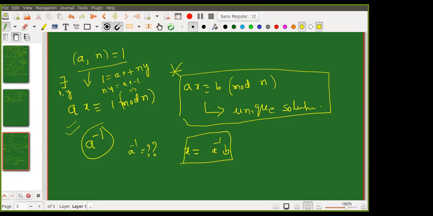That means that n divides ax minus 1, so ax minus 1 is congruent to 0. So what is the inverse now in this entire scenario? That x which we got from this Bezout's identity.